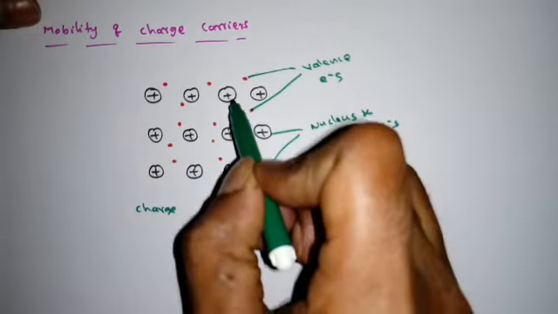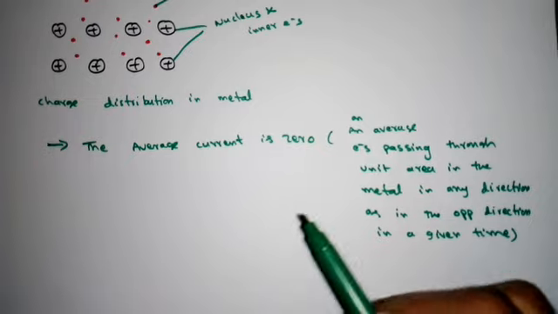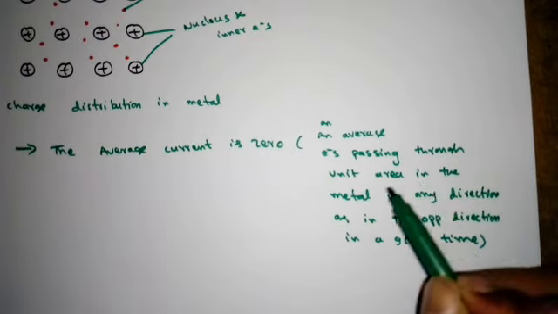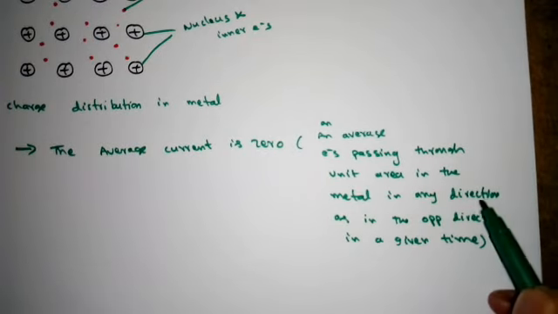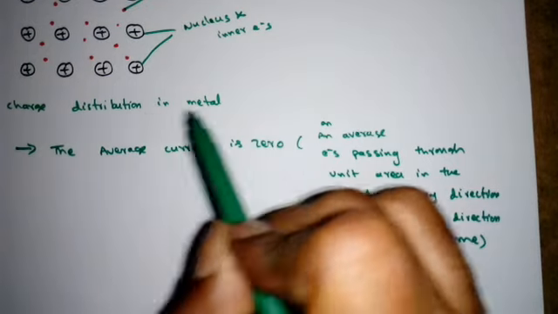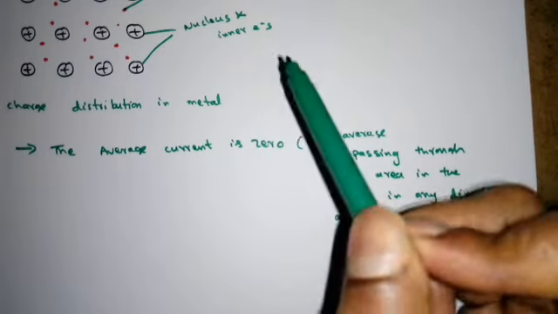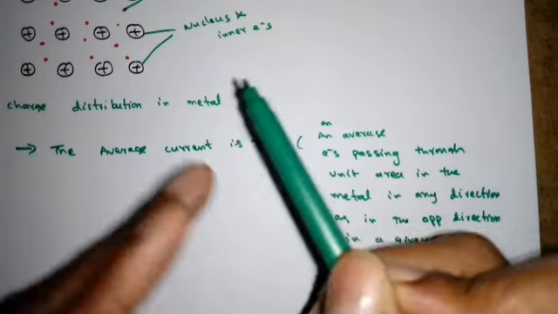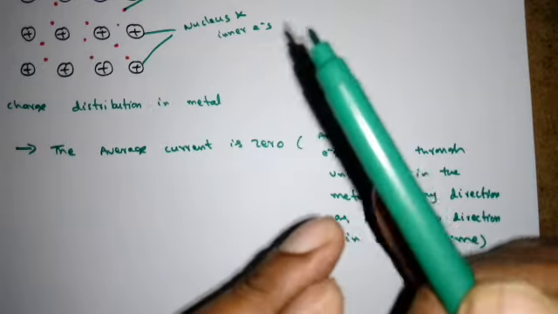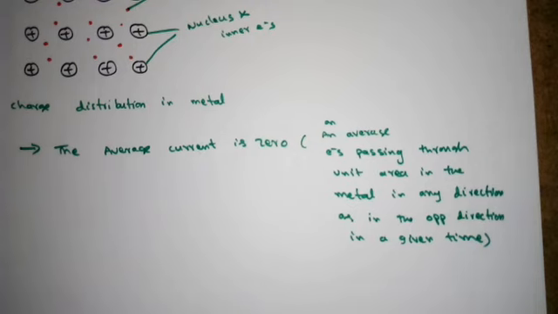So across any cross-sectional area, the net current is zero, the average current is zero, because on average the electrons passing through unit area in one direction equal those in the opposite direction in a given time. Suppose 100 electrons move from left to right, and approximately the same amount move from right to left. So the average current will be zero, right?